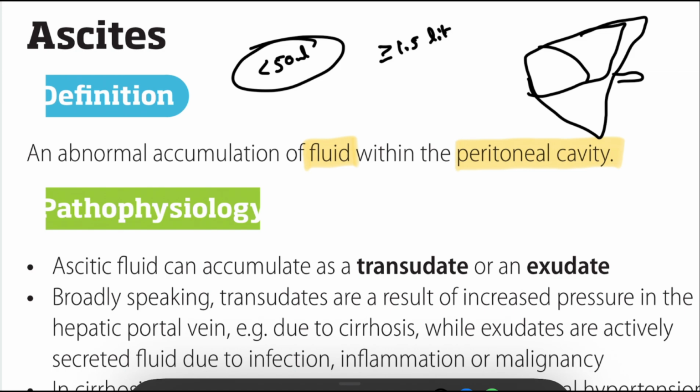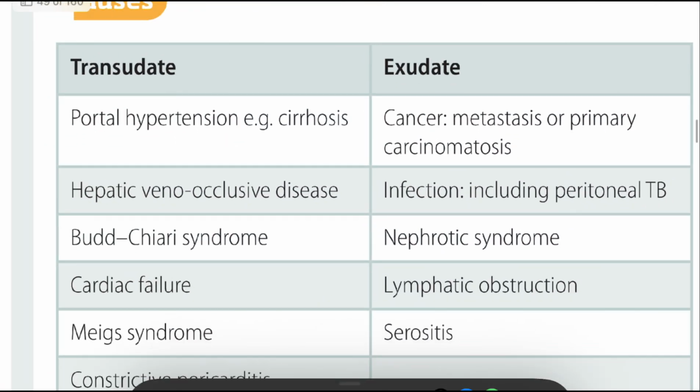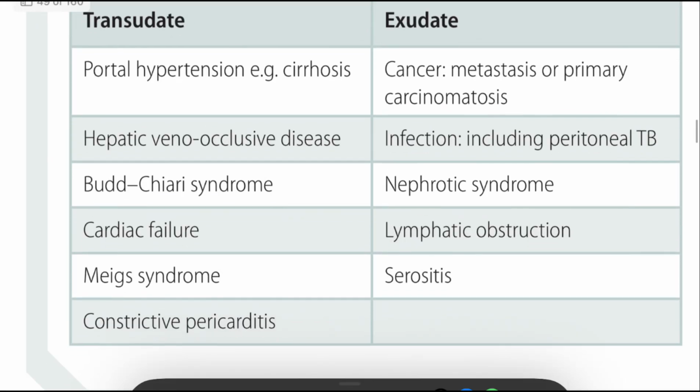We have some other causes that can also cause ascites, like malignancy, heart failure, tuberculosis, pancreatic diseases, or nephrotic syndrome. So these are the main pathological conditions that can cause ascites.